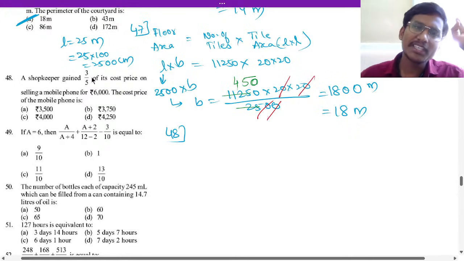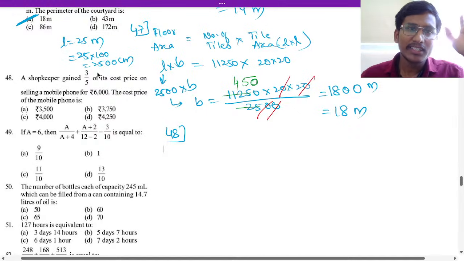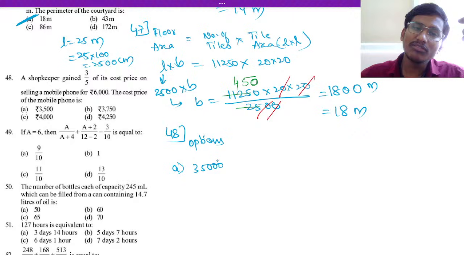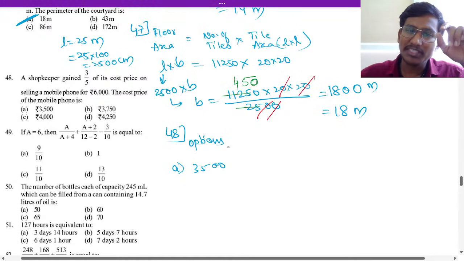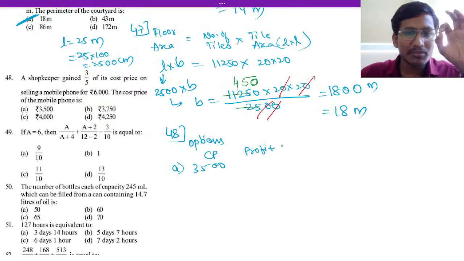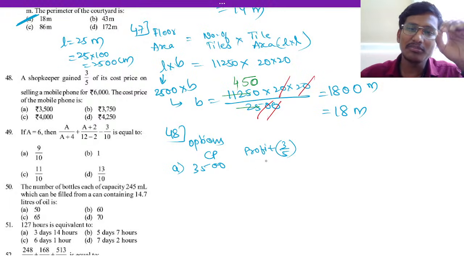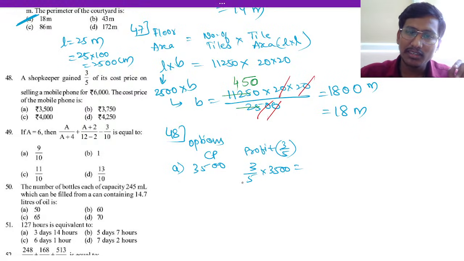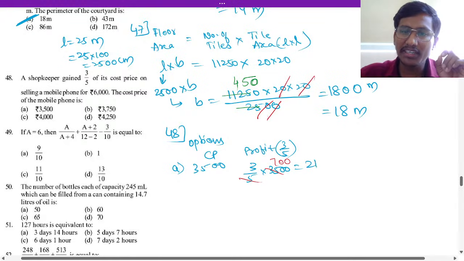So better you go with options here. Let us take option A, 3,500. This is cost price. Gain means profit. Profit will be 3 by 5 of how much? 3,500. 5 7s are 35, so 700 will come. 3 7s are 21. So 2,100 profit.